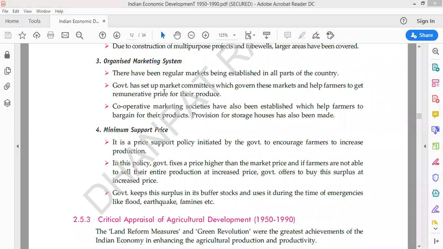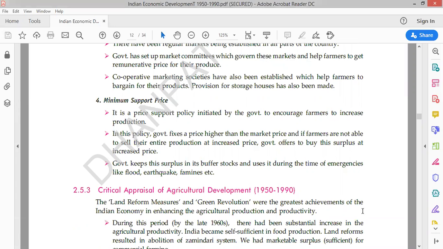So minimum support price was started by the government, because that means this minimum amount of money they are definitely going to have, and as a result they would not go into the losses, and even in the situation of flood, earthquake or famines, the buffer stock can be used, as we have already studied in class 11th about minimum support price and the buffer stock. So these were the general reforms. I hope this is clear to all.